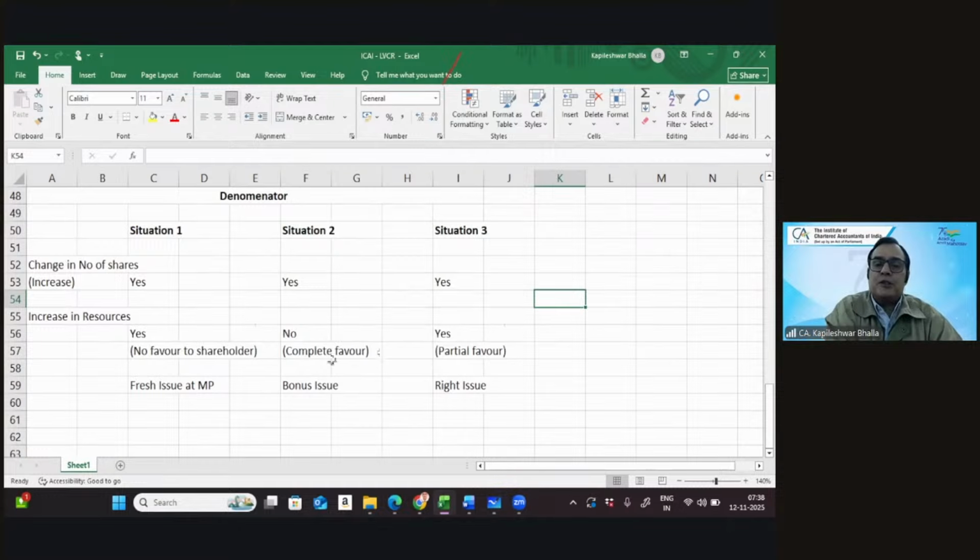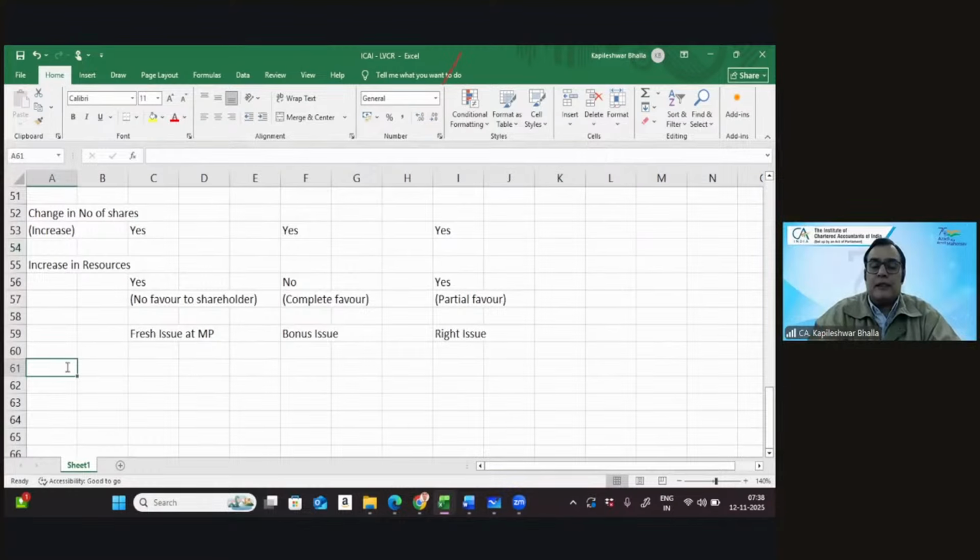Now, let me just quickly give you the inputs on the accounting treatment. How would you treat this in terms of the denominator? Well, let me ask you questions now because you know this. In any case, because of the difference in the three situations, you will also tackle these three situations differently in the denominator.